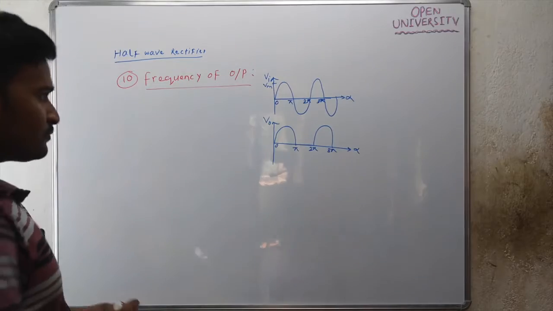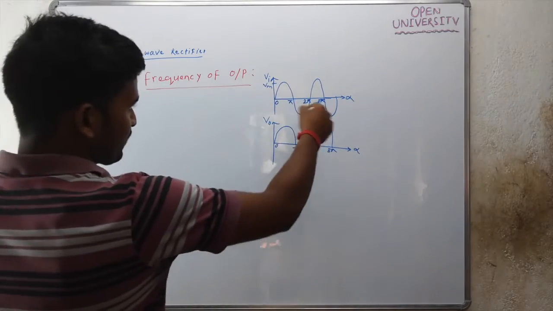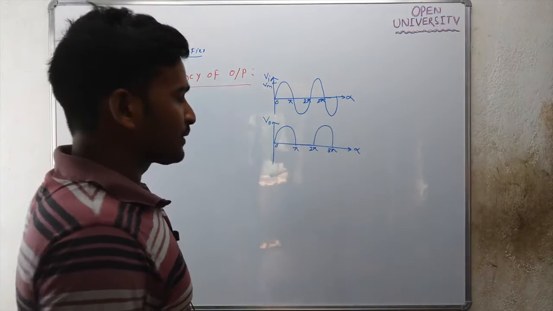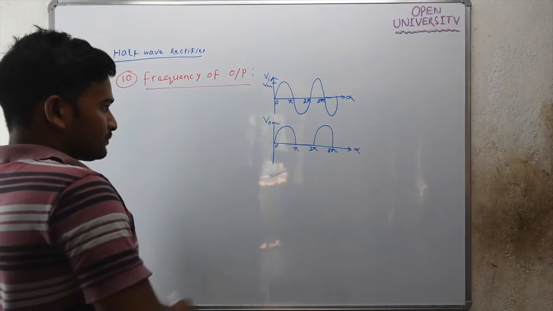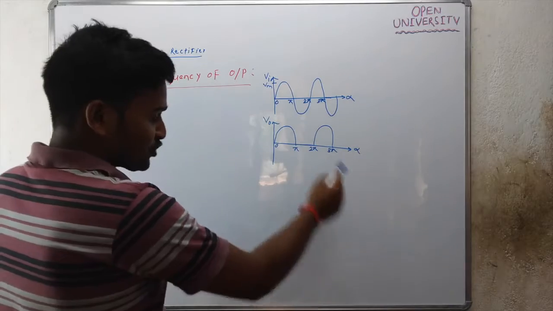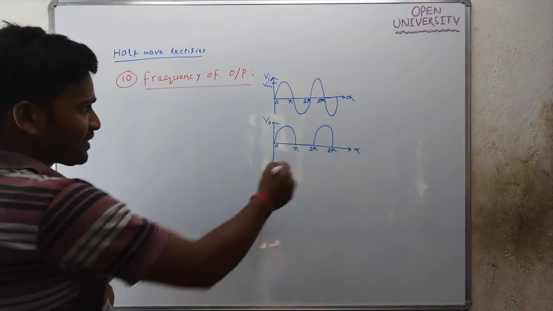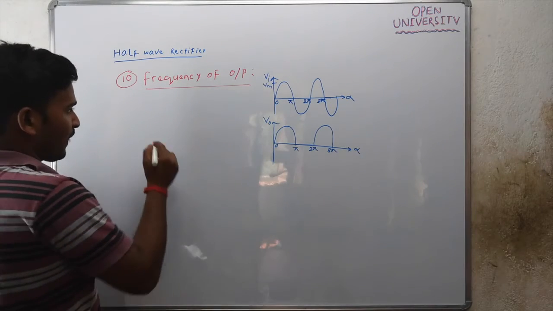Now, the period of the input waveform is 2 pi, and the period of the output waveform is also 2 pi. So the frequency of the output waveform is the same as the input waveform.